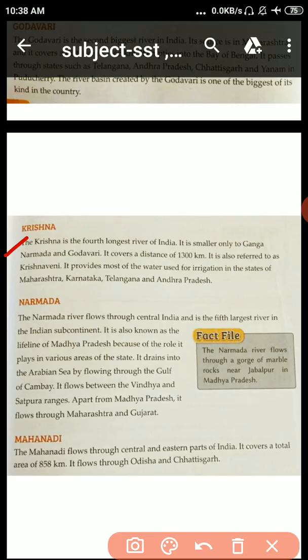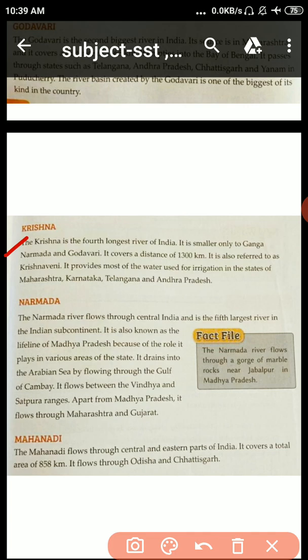Now student, it covers a distance of 1300 km and it is also referred to as Krishnaveni. It provides most of the water used for irrigation in the states of Maharashtra, Karnataka, Telangana and Andhra Pradesh. So student, it covers a distance of 1300 kilometer, and it is also referred to as Krishnaveni.